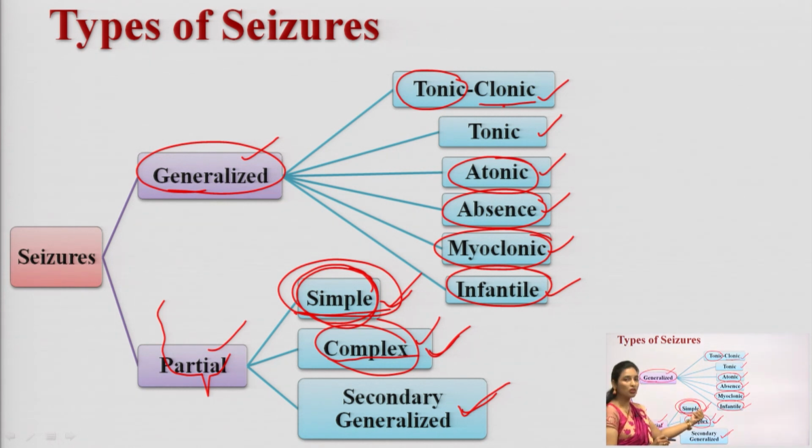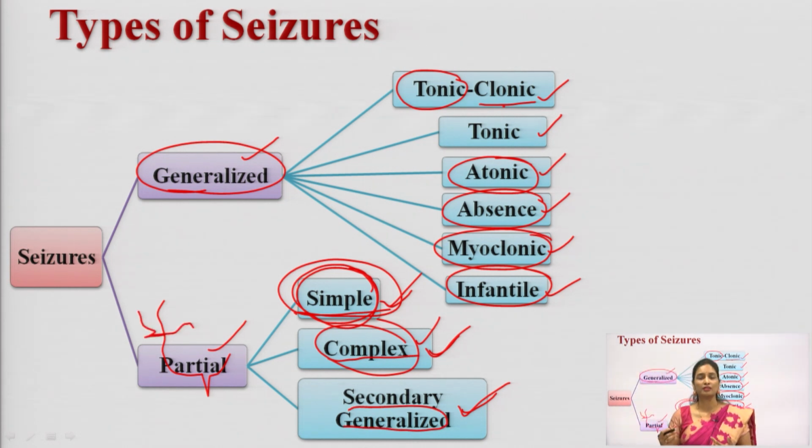Simple seizures do not cause loss of memory; complex seizures will cause loss of memory. In simple seizure, it will occur on a single part of the brain, while in complex seizure it will occur in almost most parts of the brain. And in secondary generalized partial seizure, you can see tonic-clonic like seizures. So, this is about the seizures. Okay. We have discussed in detail what generalized seizures and partial seizures are.